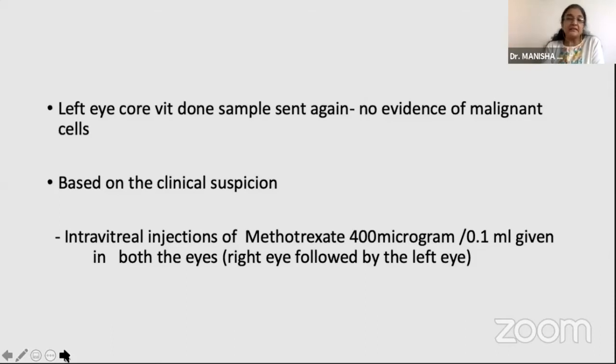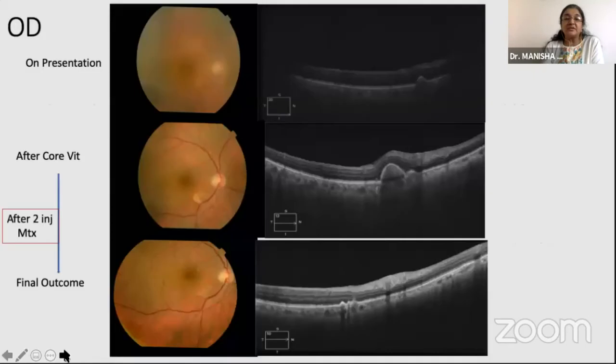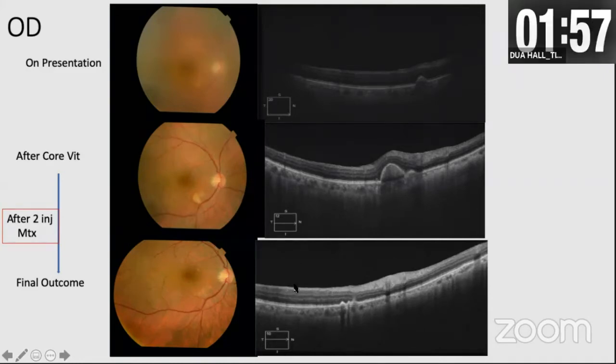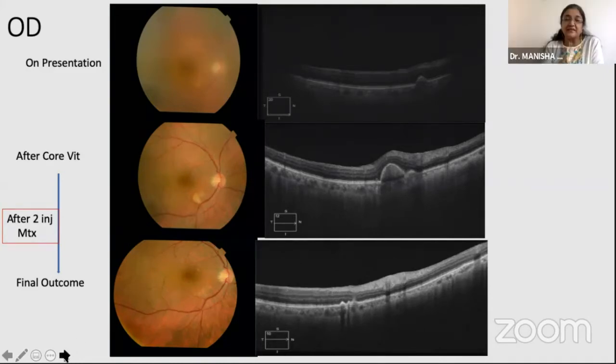Now, based on the clinical suspicion, we went ahead and treated this patient with intravitreal injections of methotrexate. In both eyes, they underwent 2 injections of methotrexate. And you see that this was the presentation. At the time of presentation, the patient had a small lesion. After the core vitrectomy, already after 1 month, the lesion had grown in size. And after 2 injections of methotrexate, we find that the lesion has completely melted away.